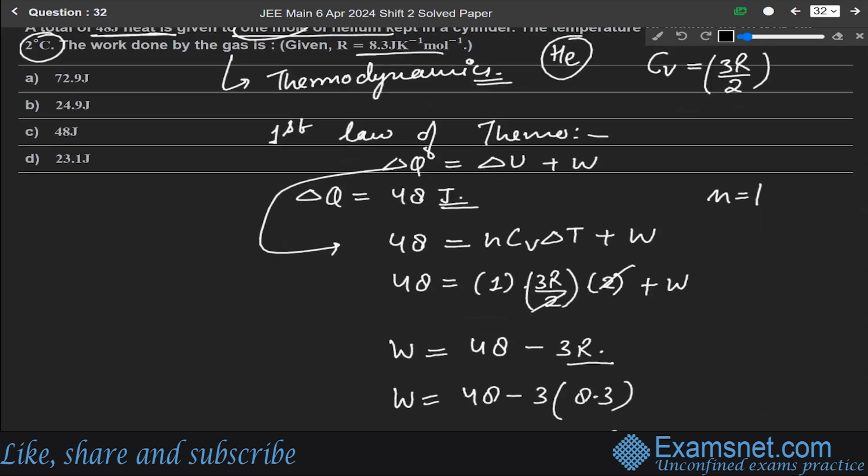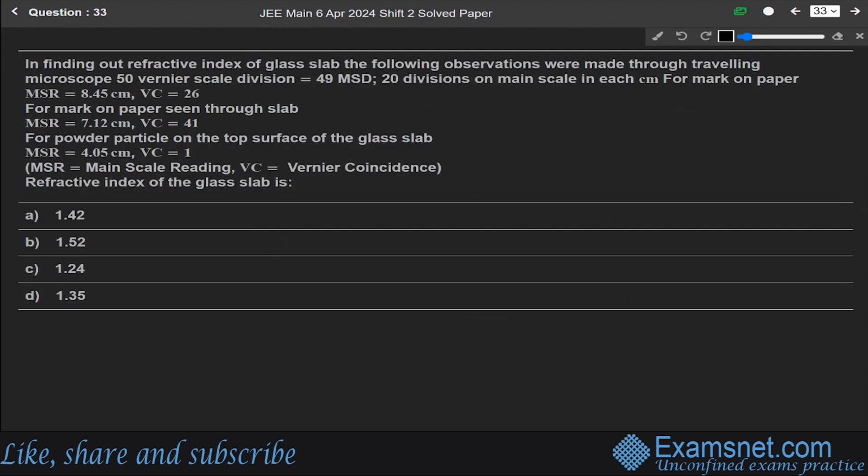So among these four options, option 4, that is 23.1, is the correct answer. Now next question, 33. In finding out the refractive index of a glass slab, the following observations were made through a traveling microscope. For 51 vernier scale divisions equal to 49 MSD (main scale division), 20 divisions on the main scale in each centimeter.